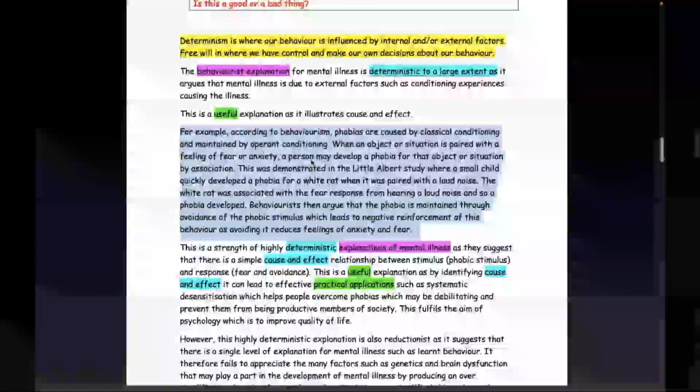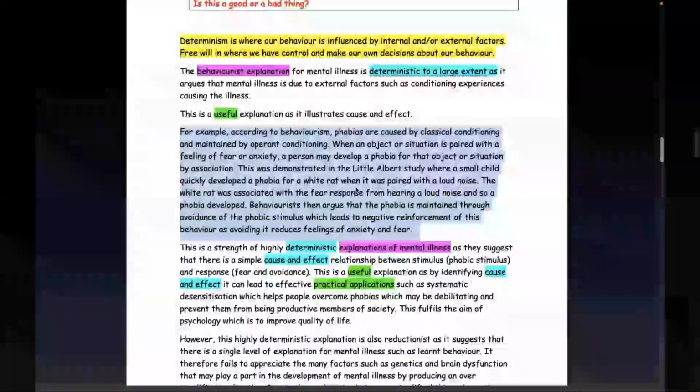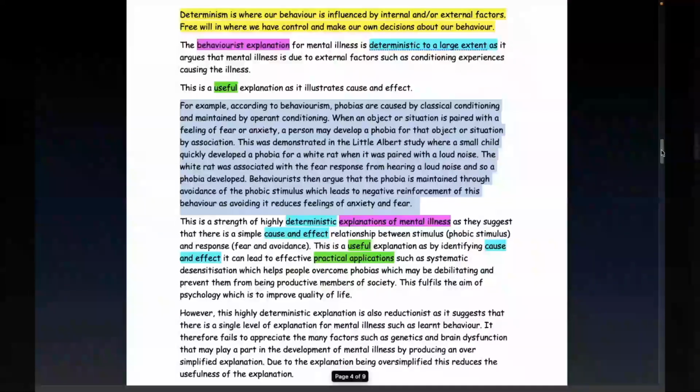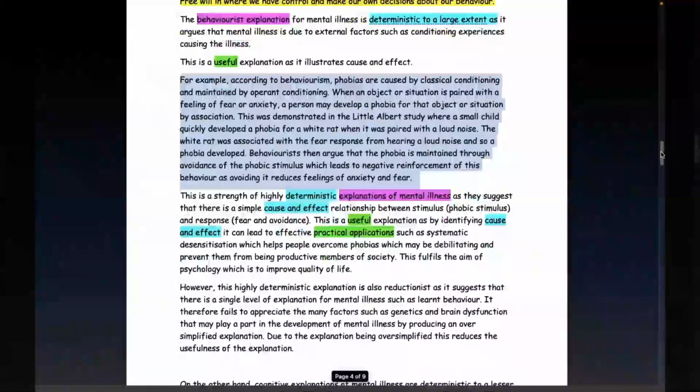Okay, you get the idea. So in here is all about how behaviourism explains, in this case, phobias, how it's all about classical conditioning, how it's about external factors beyond our control, etc. Okay, information in there which links the idea of determinism with behaviourist explanations. Right, okay, that's all good.